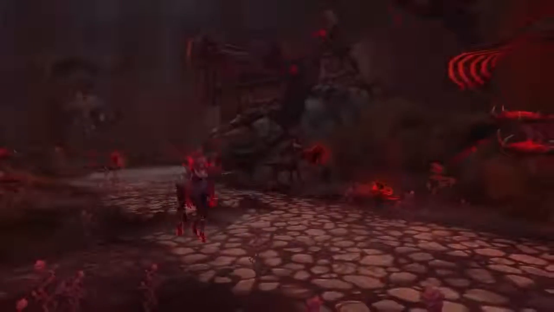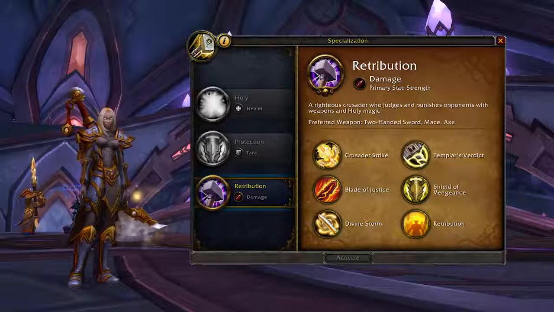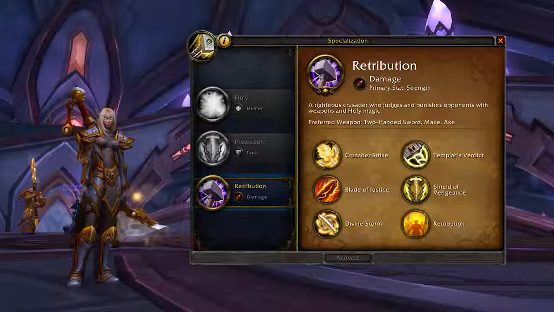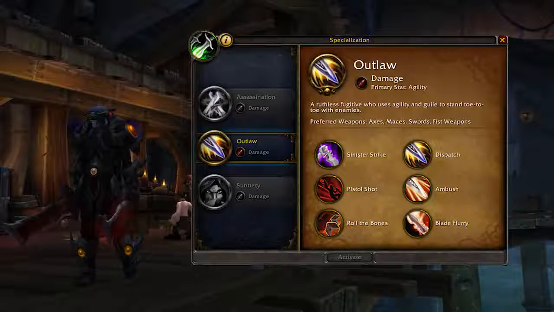Now, some classes in World of Warcraft fill multiple roles. As an example, Paladins have Retribution, which is a damage dealer, Protection, which is a tank, and then Holy, which is a healer. Then some other classes, like say the Mage and the Rogue, they have 3 specs that are all damage dealers of different varieties. So I'm just going to cover the core fantasy of every class, and on screen you're going to see their specs and the roles that they fill.